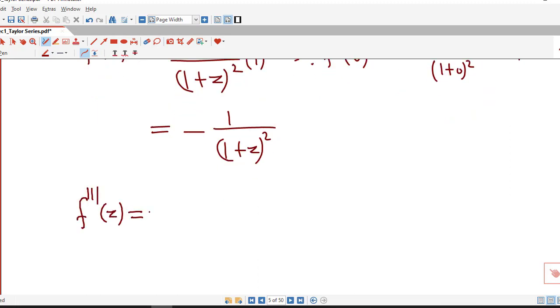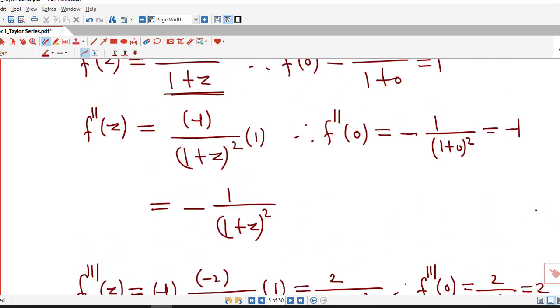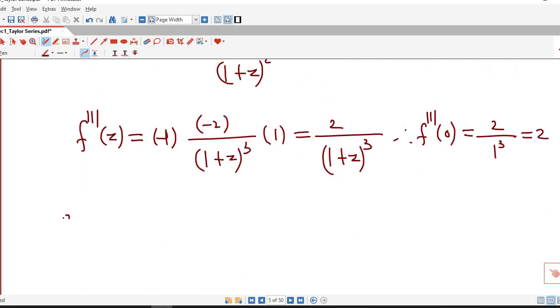Therefore the third derivative: here minus 1 is constant, and the derivative of 1 over 1 plus z square is minus 2 over 1 plus z cube into derivative of 1 plus z, which is 1. So this is 2 divided by 1 plus z whole cube. Therefore f triple dash at 0 is 2 divided by 1 plus 0 cube, which is 2. Now we have 3 non-zero terms, so we can calculate one more derivative, the fourth derivative of the given function.